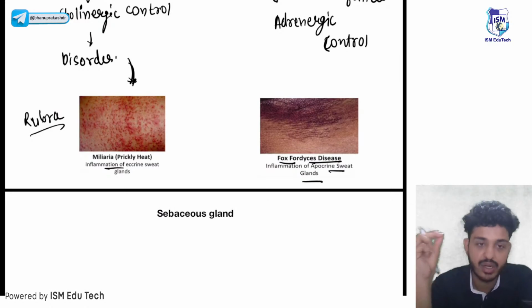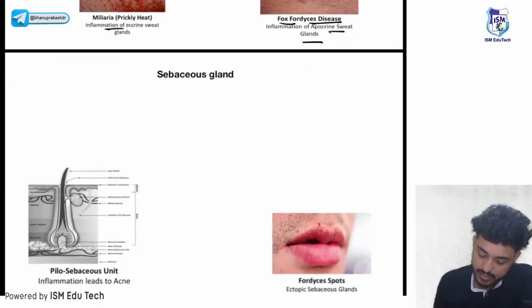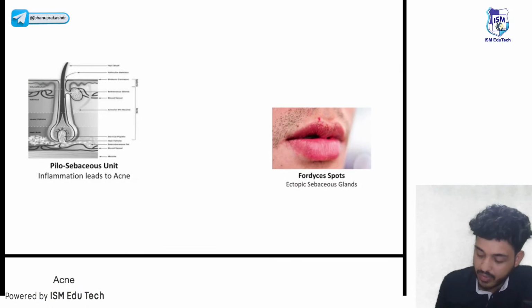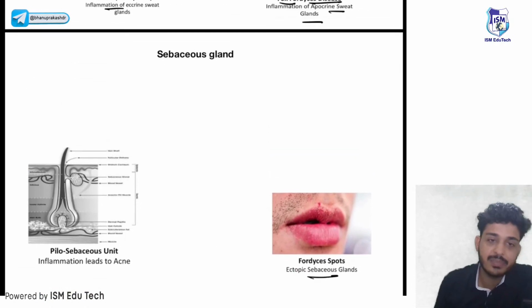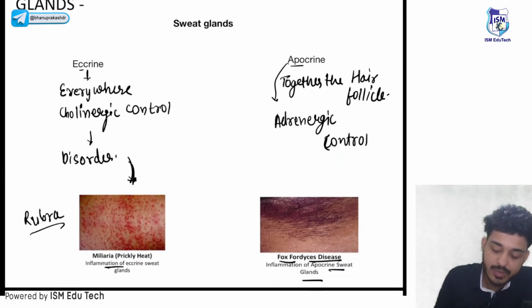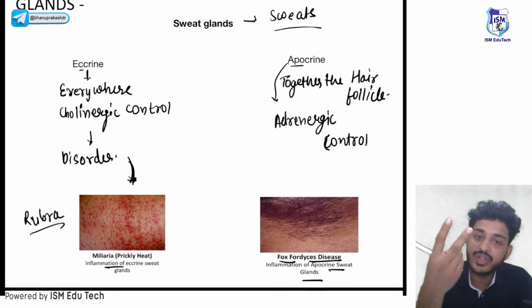This is very important. Please guys, don't confuse this disease with the Fordyce spots. Let's talk about Fordyce spots. These are your sebaceous glands. Remember guys, sweat glands will be producing sweat. I have told you they are present in two places.